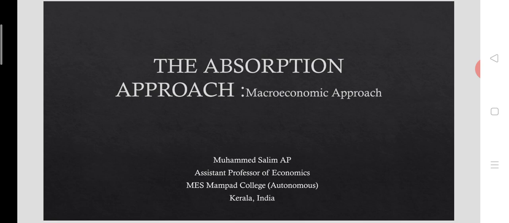Previously we studied the elasticity approach, which is a microeconomic approach to study the effects of devaluation on the trade balance of the devaluing country. Today we have the absorption approach, which is a macroeconomic approach to study the effects of devaluation on the trade balance of the devaluing country.